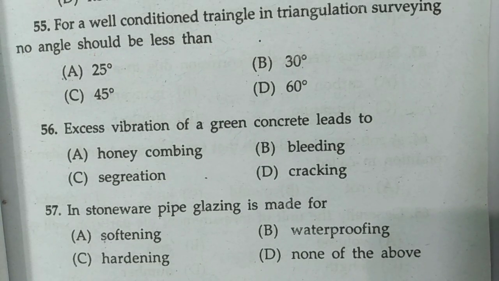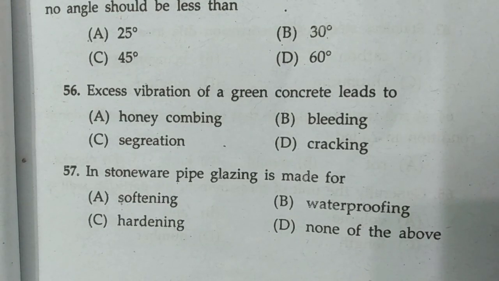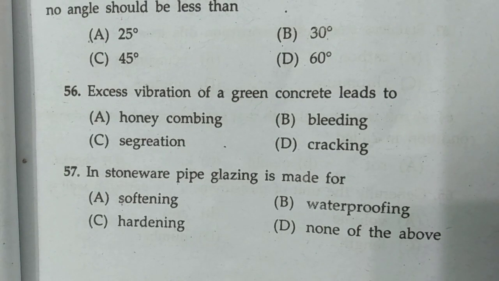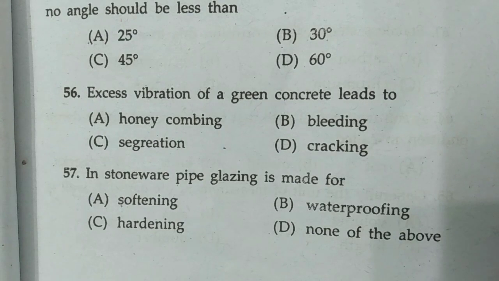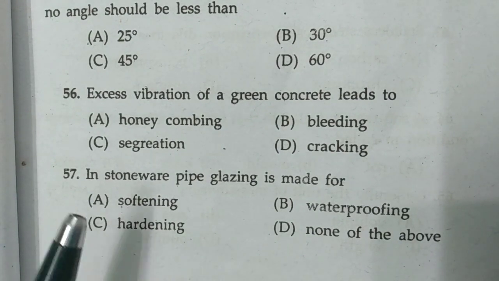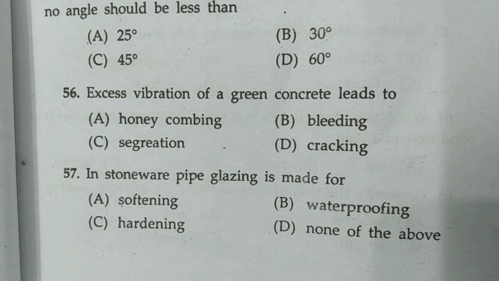The glaze shall be obtained by the action of fumes of common salt on the material of the pipe during the process of burning. Stoneware is a vitreous or semi-vitreous ceramic made primarily from stoneware clay or non-refractory fire clay, and in stoneware the glazing is made for hardening the pipe. So option C is correct.